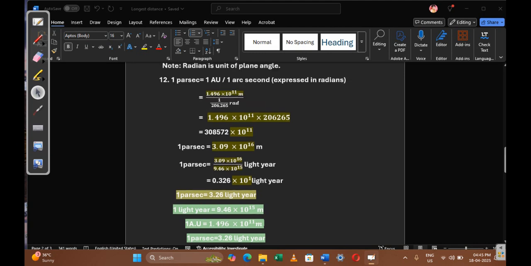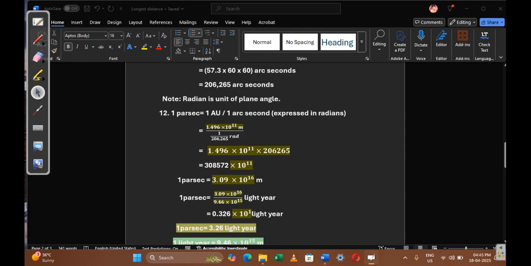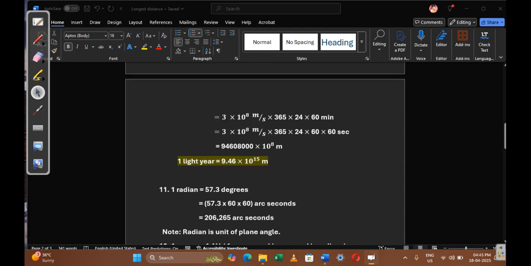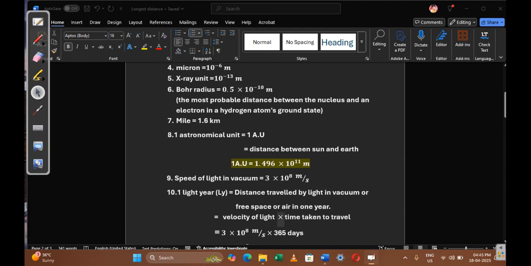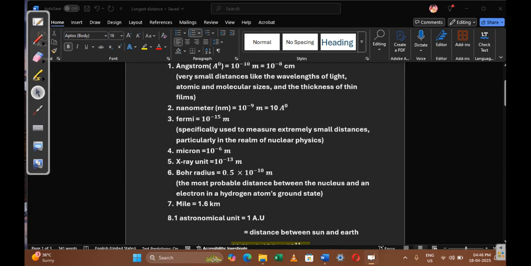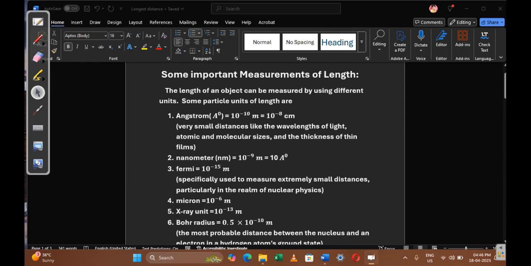Till now we discussed the largest distances. These largest distances are in powers of 10. Now we discuss the smallest distances. The distances are in decimal points. Angstrom units are very small units like the wavelength of light, atom and molecular sizes, thickness of films. These sizes are in decimal points.